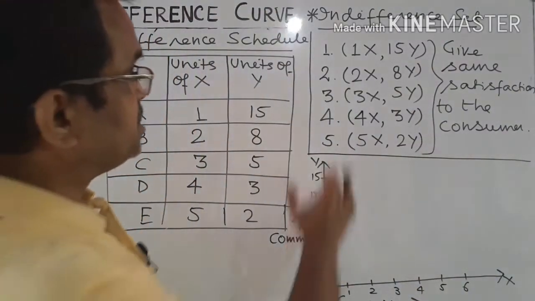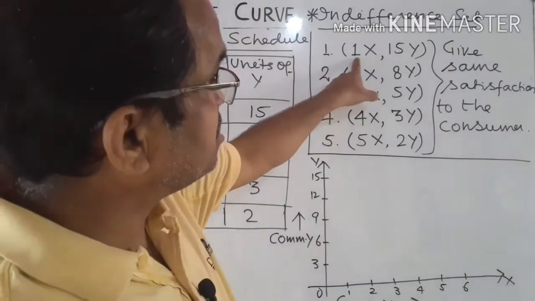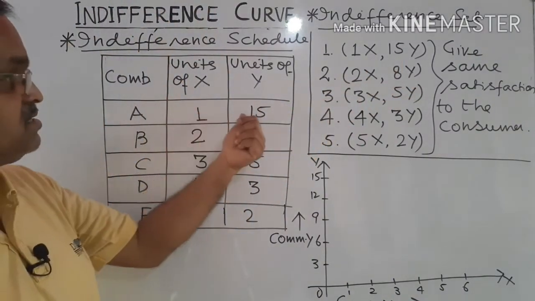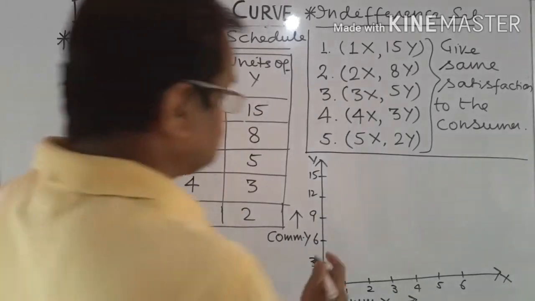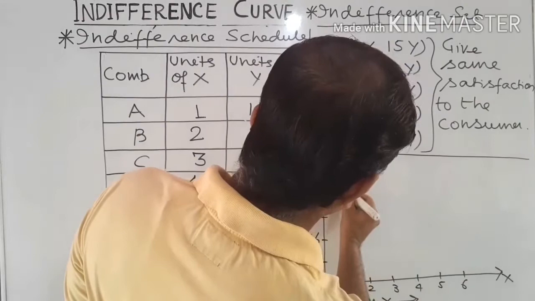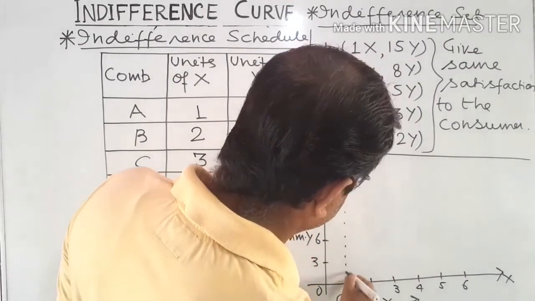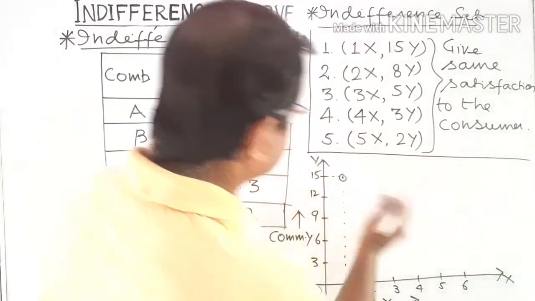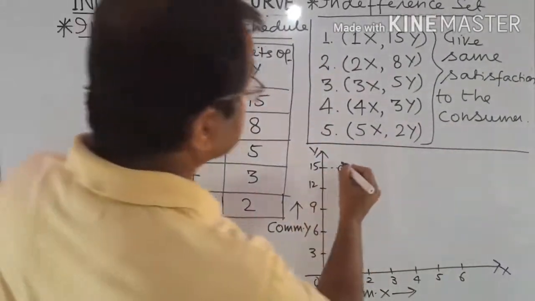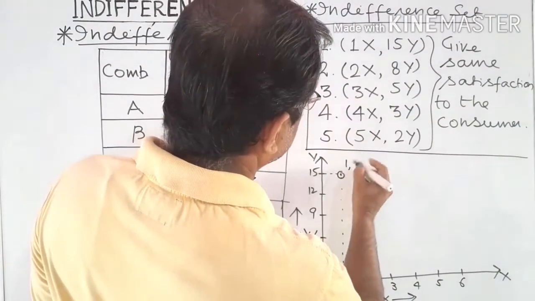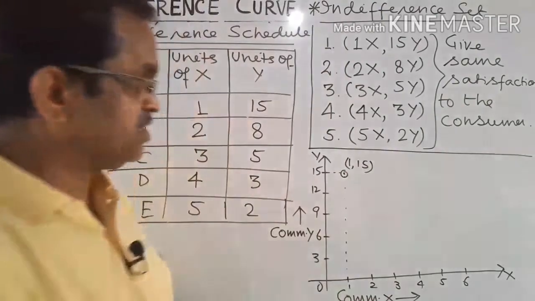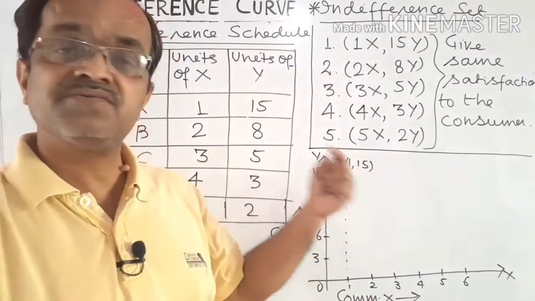First bundle: 1 unit of X, 15 units of Y. Here also, in this schedule, 1 unit of X, 15 units of Y. So first this is 1 unit and this is the 15 units. This is not an exact graph, it is simply a rough sketch. Maybe the point would shift to the left or right by a certain margin. This first point, the ordered pair, what will its coordinates be? 1 and 15. That means 1 unit of X, 15 units of Y.